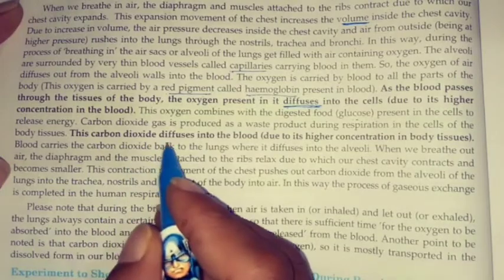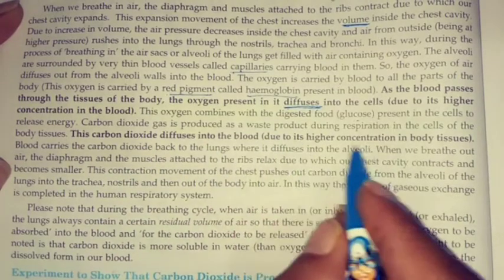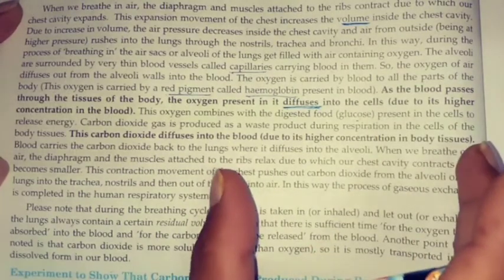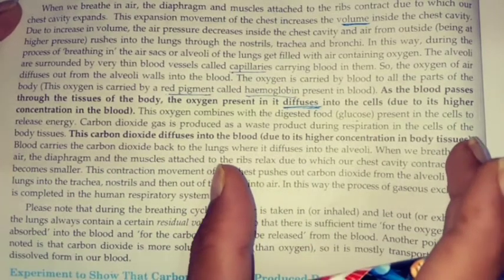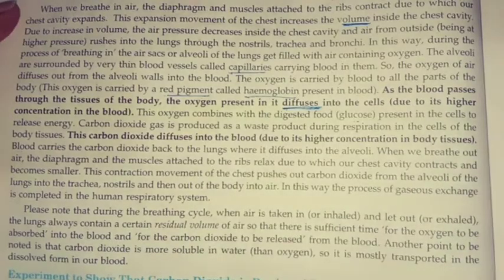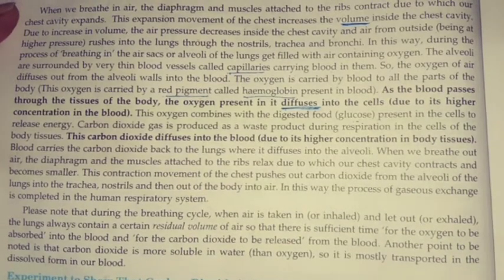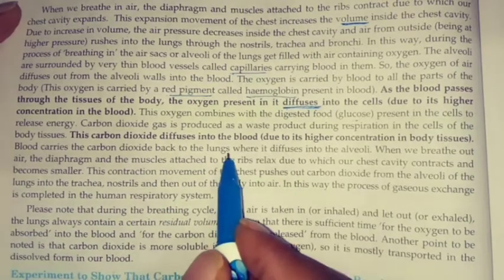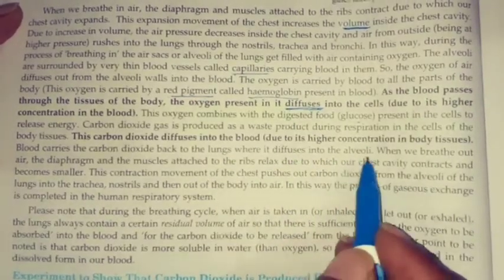This carbon dioxide diffuses into the blood due to its higher concentration in body tissues, and this concentration we have cleared in class 9 already. If you are not aware of that, I can send you the revision videos for that. Blood carries the carbon dioxide back to the lungs where it diffuses into the alveoli.